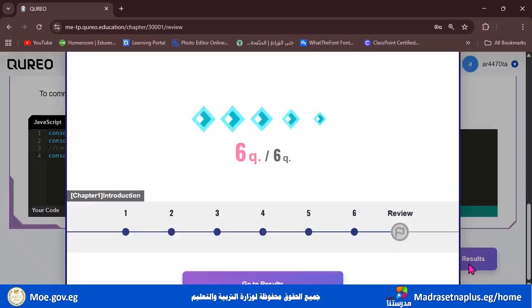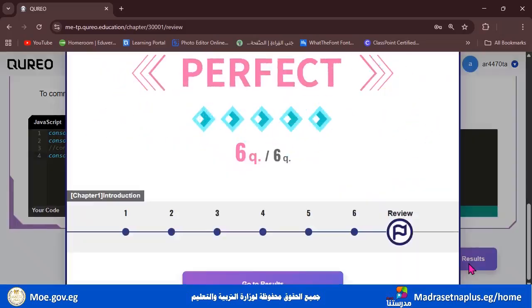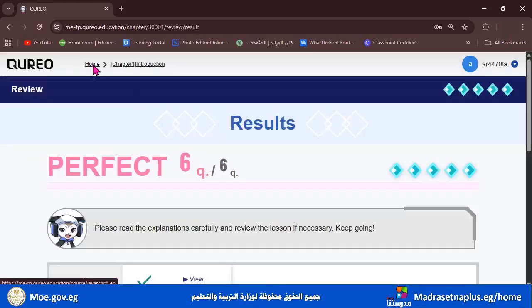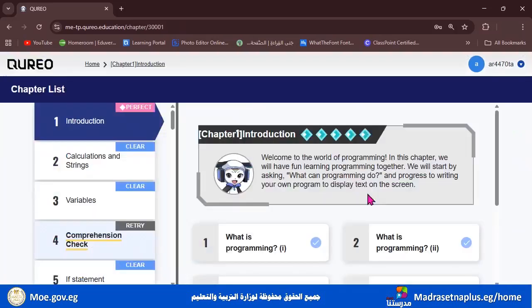So let's go to the result to see. And this is what I told you about. So now we have the five diamonds and we have the word perfect in front of us. So look here. So here our introduction is perfect now. Why it's perfect? Because we answered all the six questions correctly without any mistakes and we did everything perfectly. That's why we had the word perfect for the introduction of chapter 1.